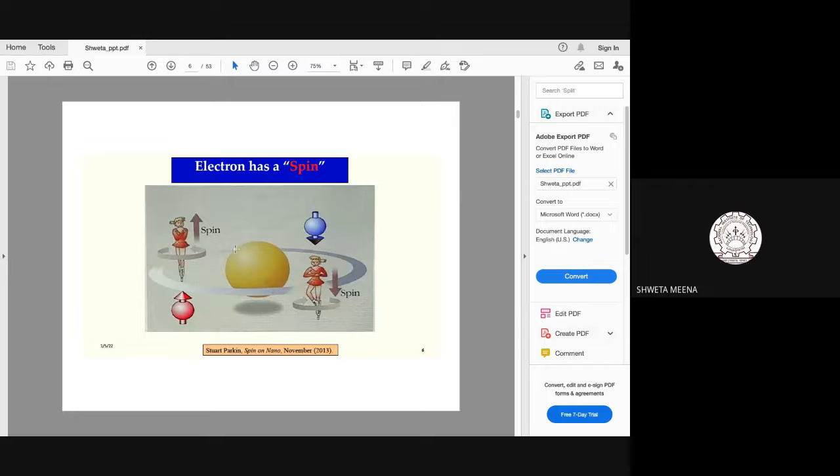And this property which we are saying, spin angular momentum, is a quantum mechanical property. Okay, so when I say it is a quantum mechanical property, that means it is quantized. That means the electron can have spin either plus half or minus half. Okay, so this becomes a little technical. So in simple terms, an electron can have either spin up or spin down. Okay, two spins an electron can take, spin up and spin down.